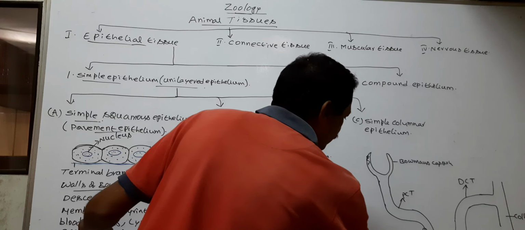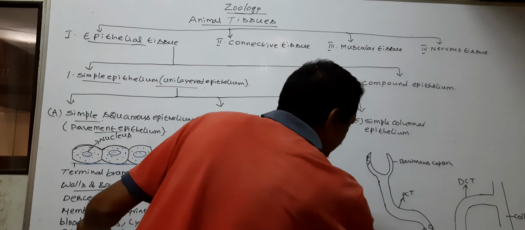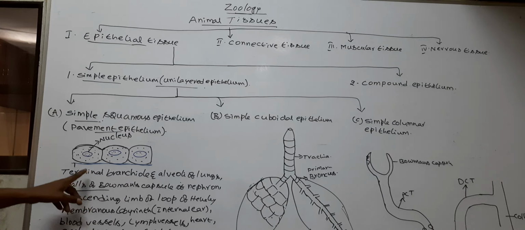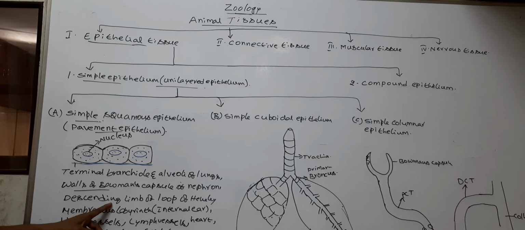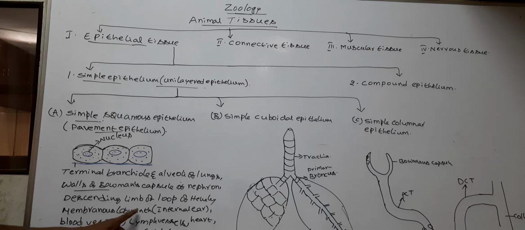The wall of the descending limb of loop of Henle possesses simple squamous epithelium. Next, it is present in the membranous labyrinth of the internal ear.